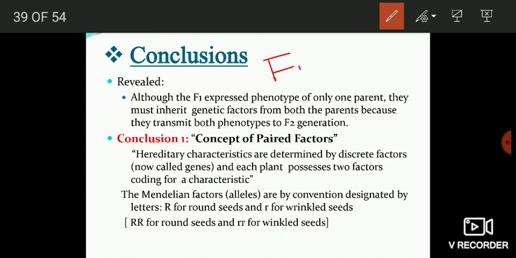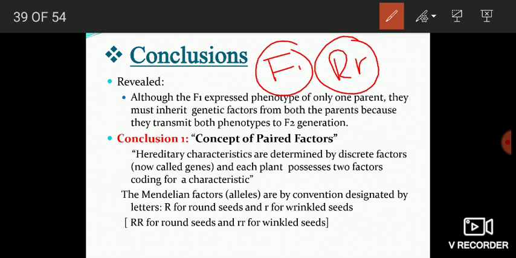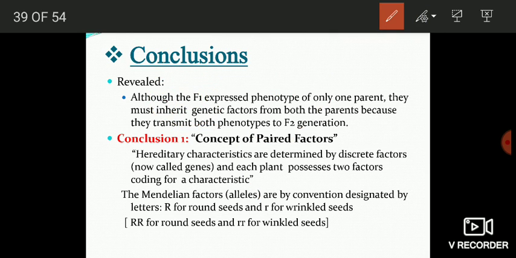Although in F1 you have all the plants possessing round seeds, when these F1 plants are allowed to self-fertilize, they produce the F2 generation, and among the F2 generation, some of the plants possessed round seeds and a few plants possessed wrinkled seeds. That means in the F1 generation, both the parental phenotypes are present, but only one is able to express. The first conclusion that Mendel came up with was the concept of paired factors.